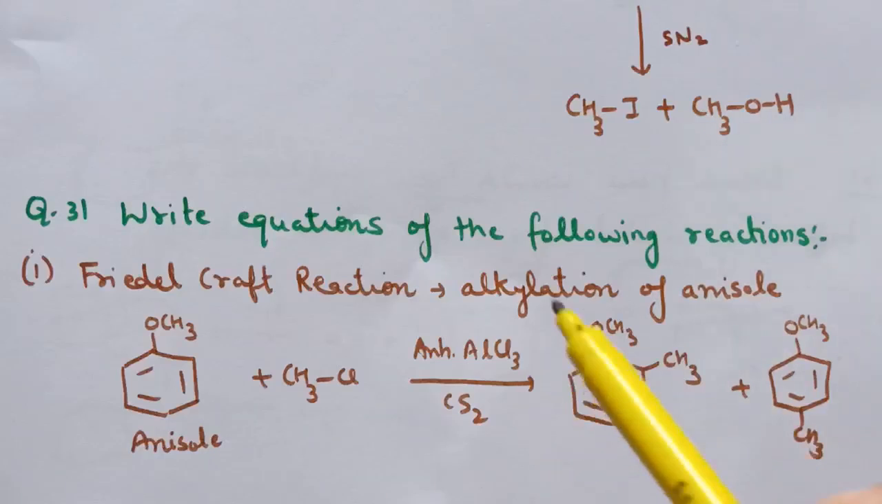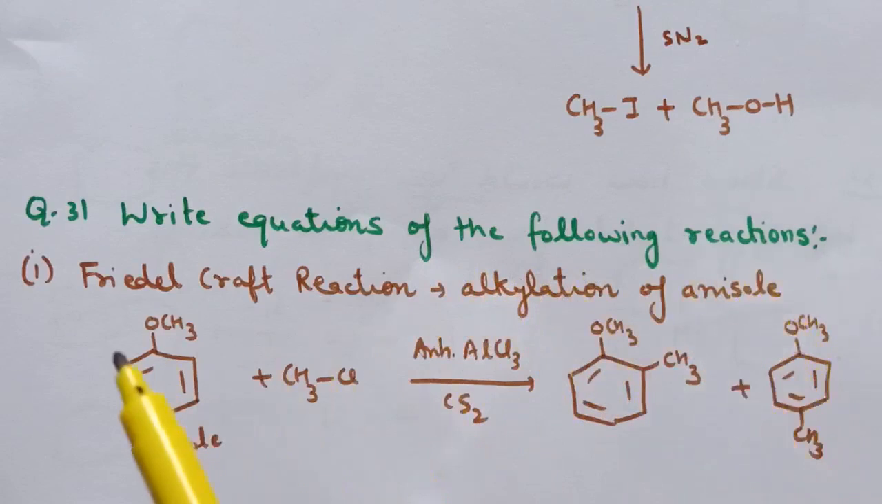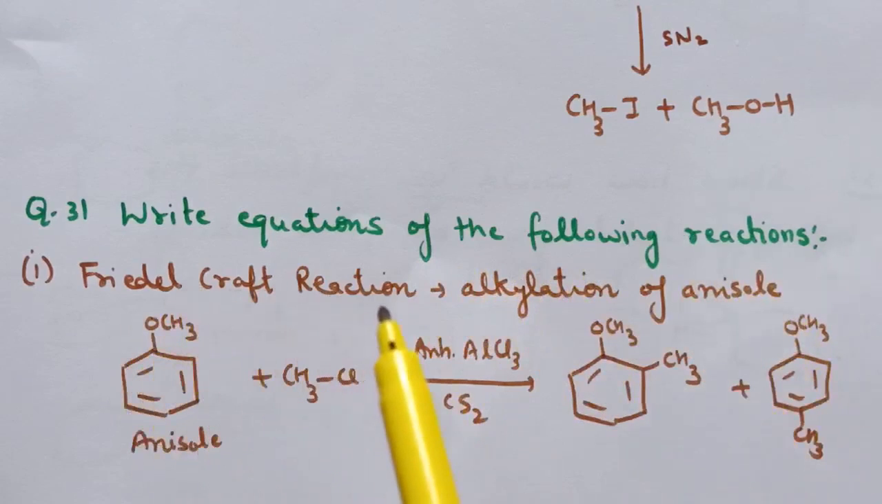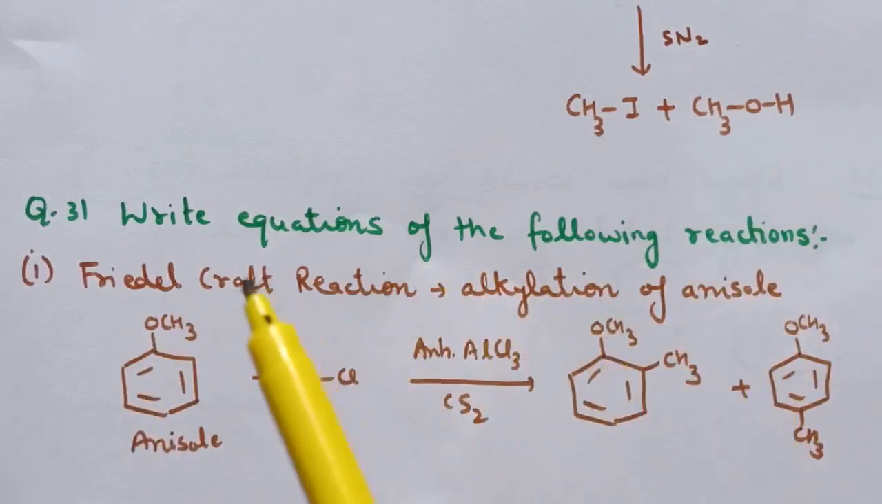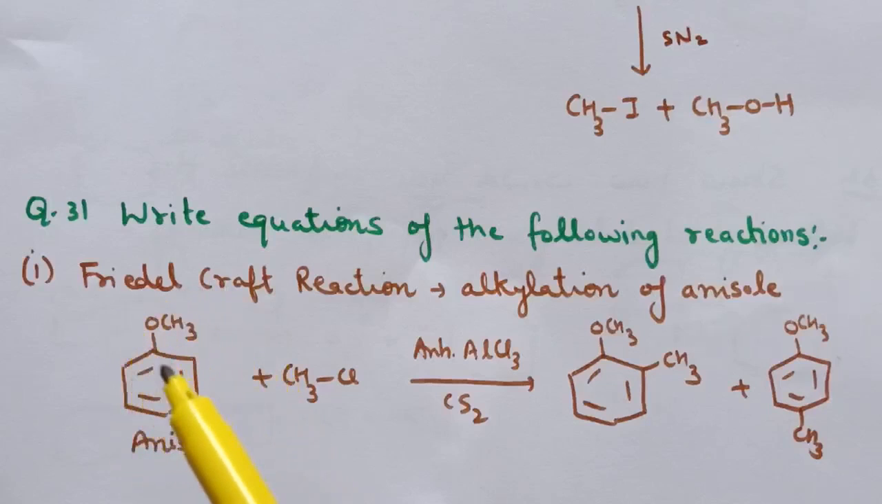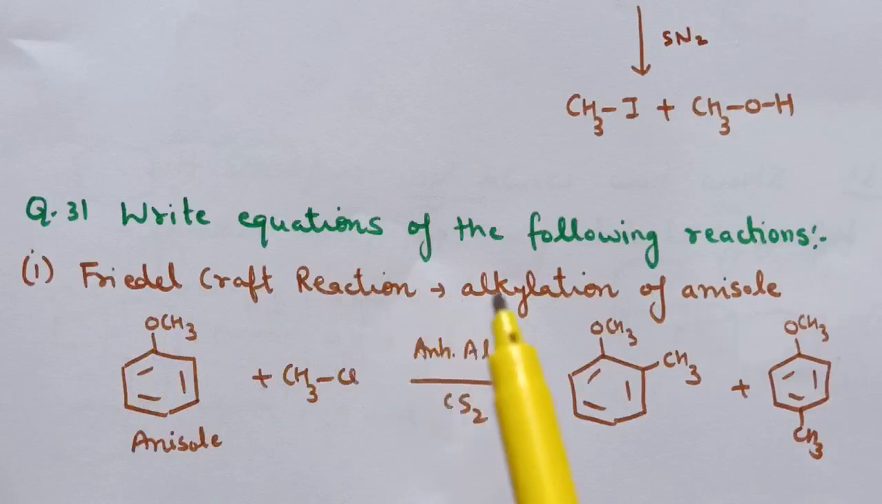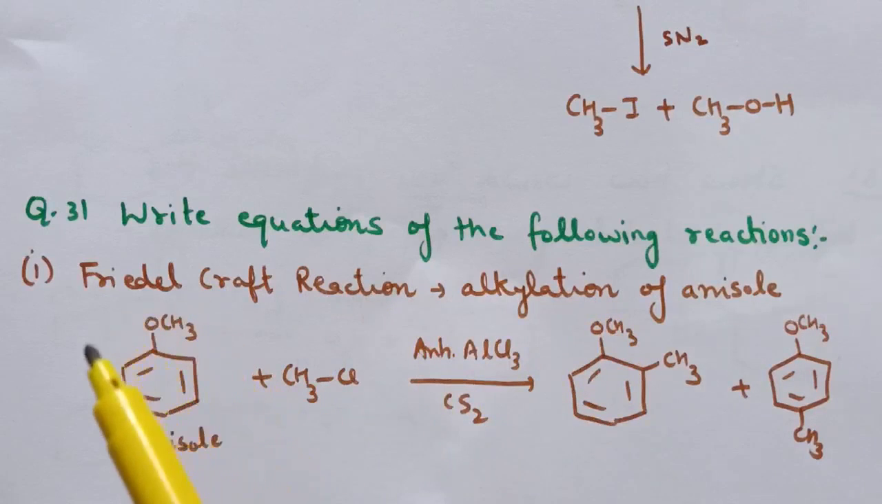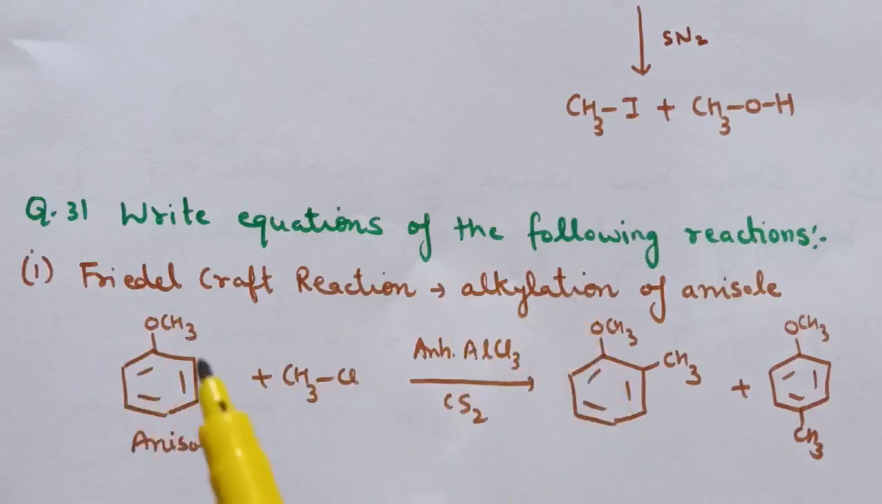Question number 31. Write equations of the following reactions. First is Friedel-Crafts reaction, alkylation of anisole. So this is the structure of anisole. Benzene ring is attached with OCH3. Friedel-Crafts alkylation of anisole takes place in the presence of alkyl halide and anhydrous AlCl3, which will act as a Lewis acid, and in carbon disulfide, this is the solvent.